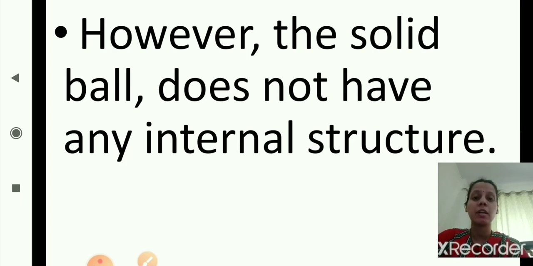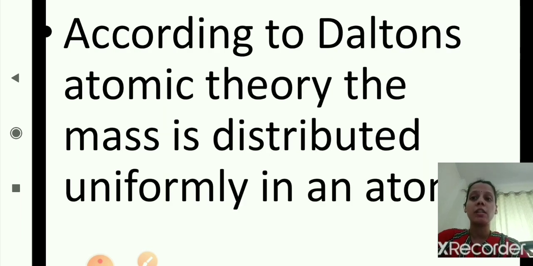I hope we are clear till here. According to Dalton's atomic theory, the mass is distributed uniformly in an atom.